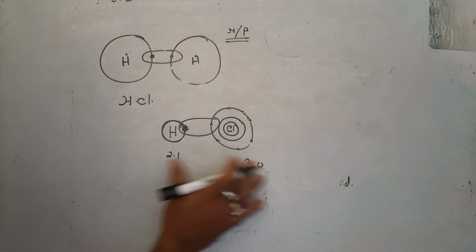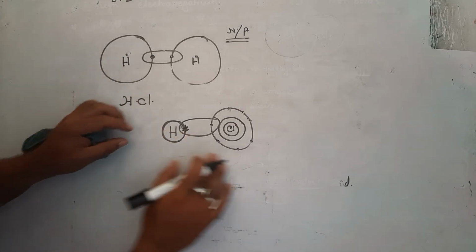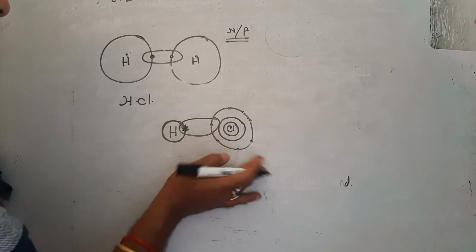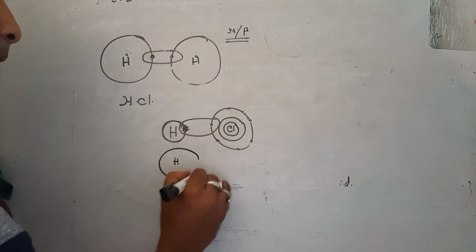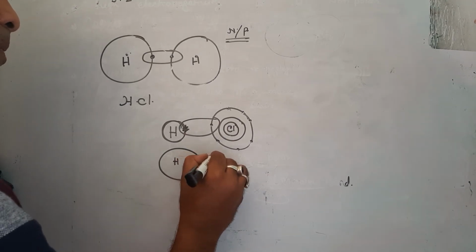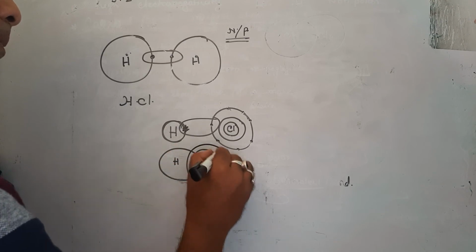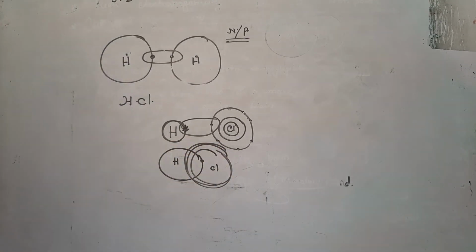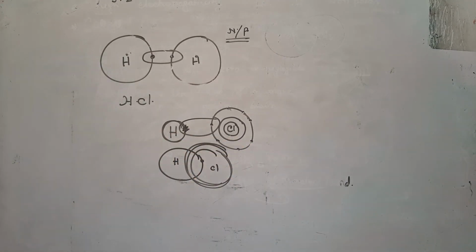So there is a big difference. What happened? Hydrogen goes somewhat closer to chlorine. Try to understand. Some closer. So what happened? It becomes somewhat negative, because chlorine has high electronegativity.